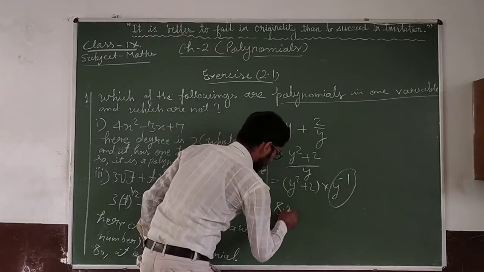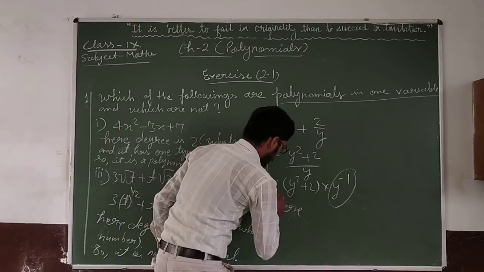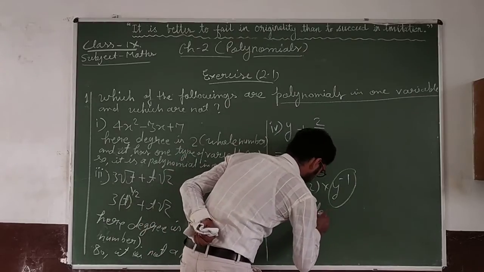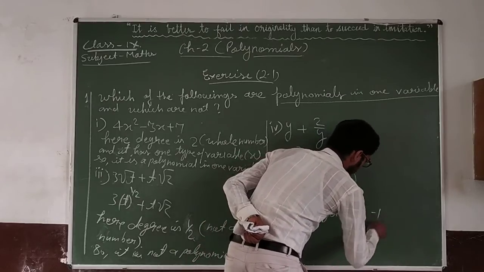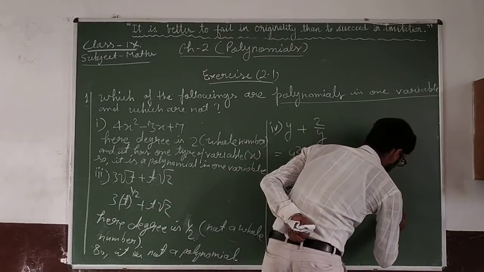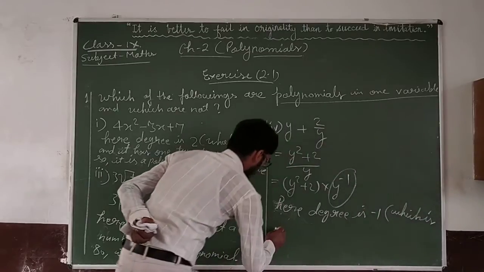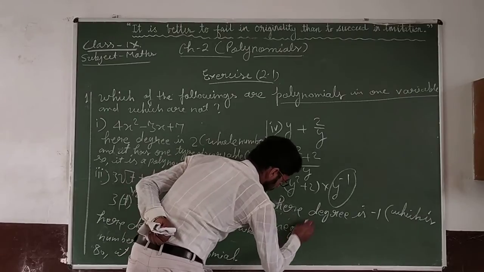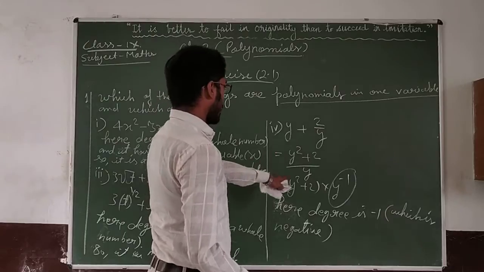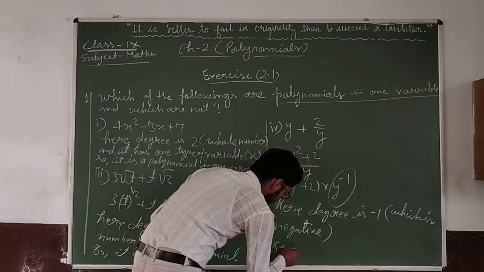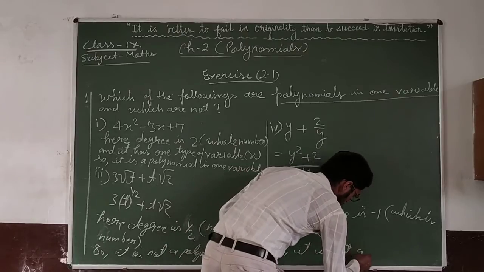So you can write here, first write the condition: degree is minus 1, which is negative, so it is not a polynomial.